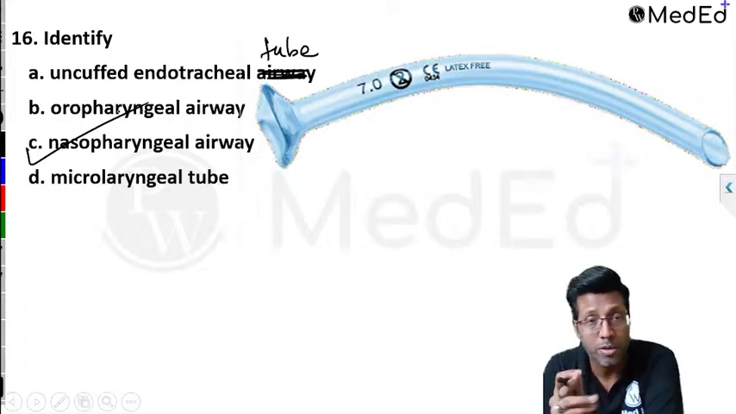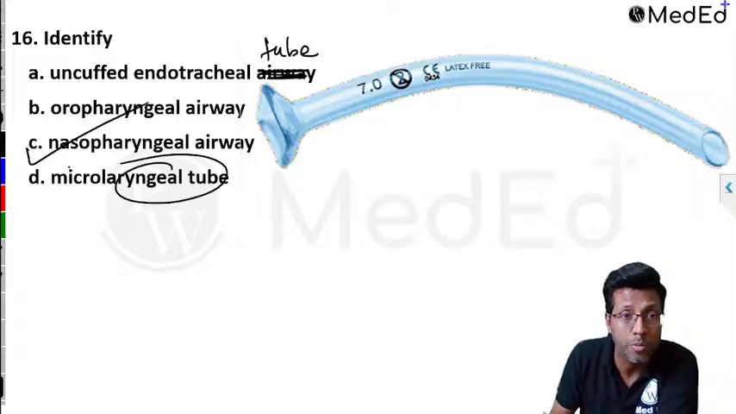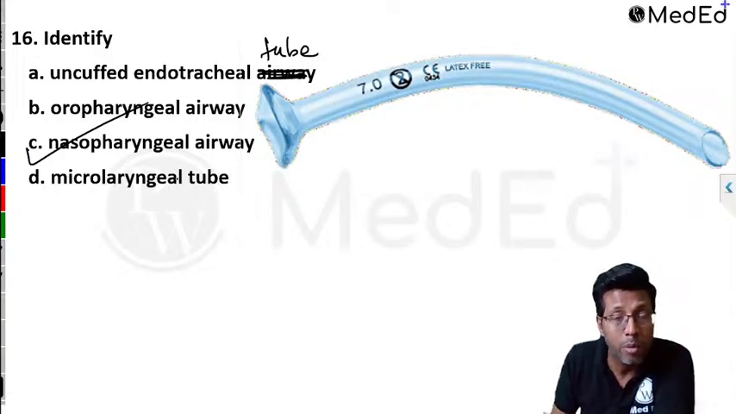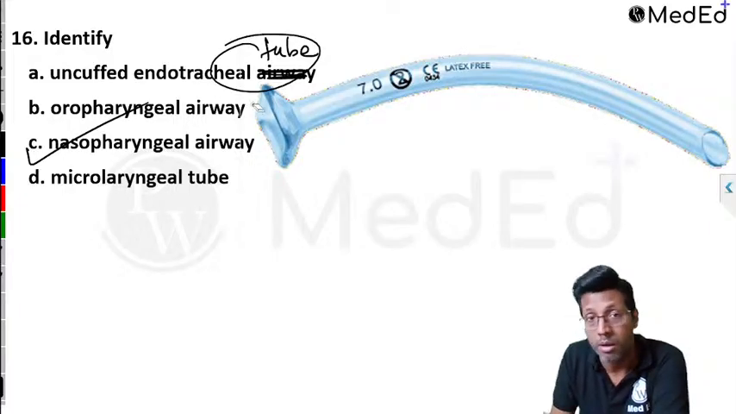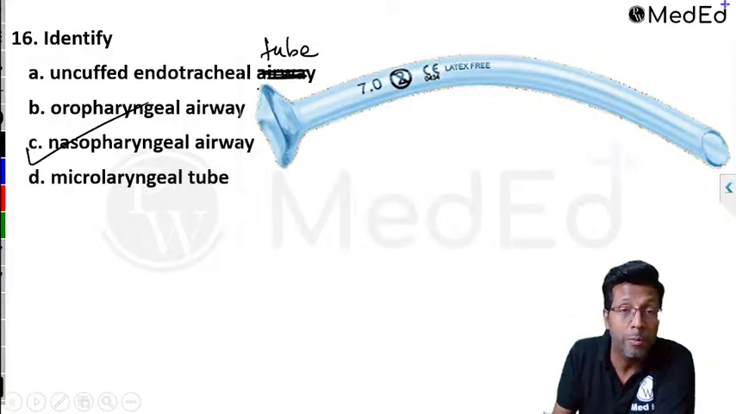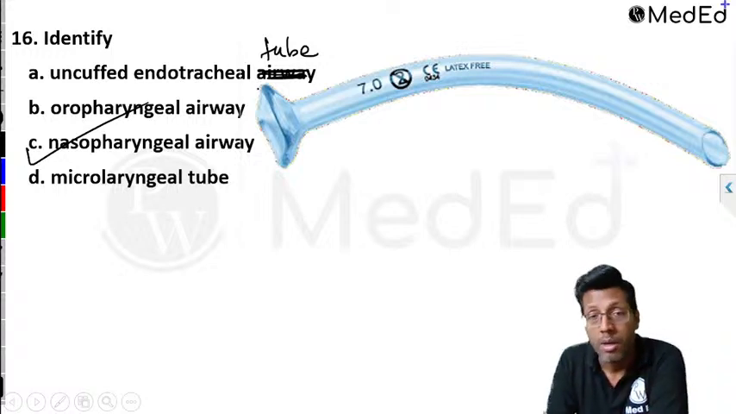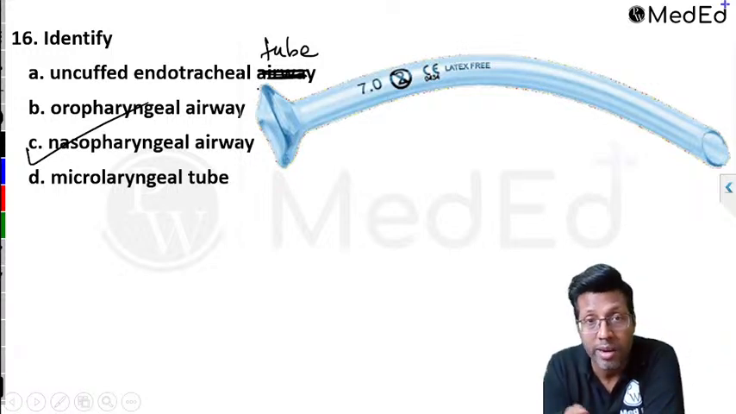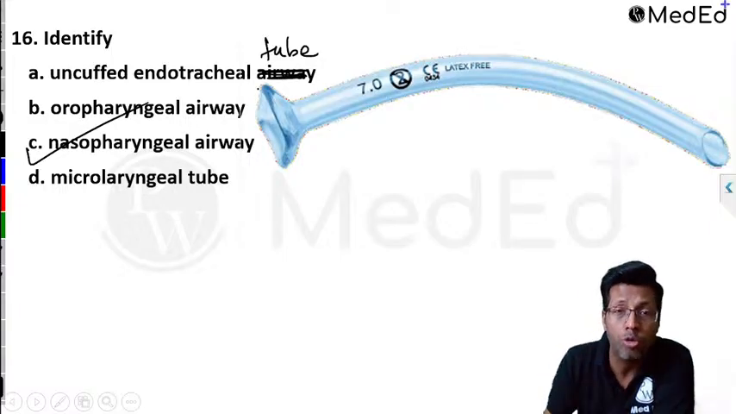It is the same question, I just changed the options. The first option, this second one, I changed the last option. There they had asked you a Guedel airway, and I put a microlaryngeal tube. Only one option. In fact, this option is also from the same place. Same question asked in NEET PG last year. First of all, why is it not an endotracheal tube? You know. Why is it not an endotracheal tube?